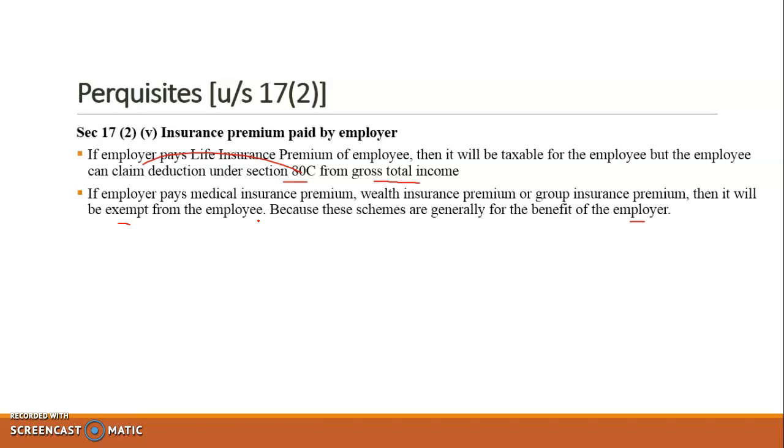So इसलिए जो भी schemes which are going to benefit the employer are fully exempt for the employee. So खाली life insurance premium ही है जो gross salary में included होता है, उसके अलावा usually जो employer insurance लेता है वो अपने benefit के लिए लेता है, not for the employee's benefit.